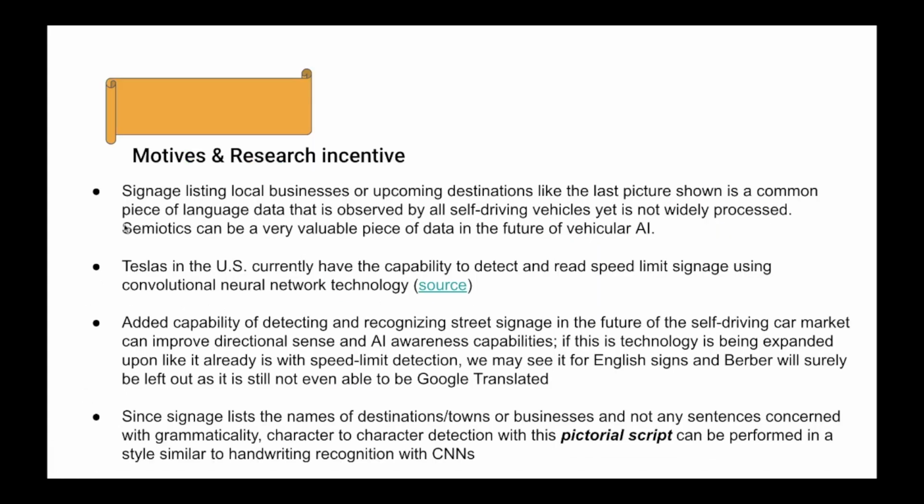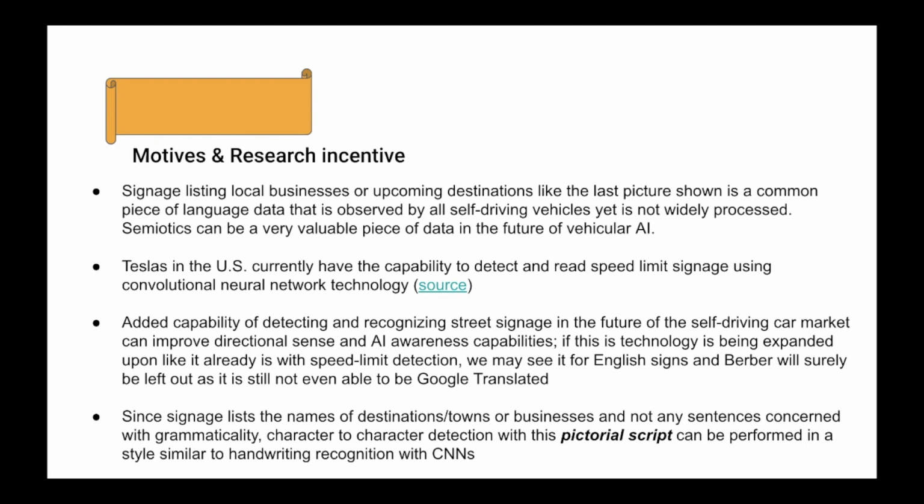So some more on motives and research incentives. Signage listing local businesses or upcoming destinations, like the last picture shown, is a common piece of language data that is observed by all self-driving vehicles, yet is not widely processed. Semiotics can be a very valuable piece of data in the future of vehicular AI. Added capability of detecting and recognizing street signage in the future of the self-driving car market can improve directional sense and AI awareness capabilities. Past that, we're also looking at machine translation, language acquisition apps akin to Duolingo, and